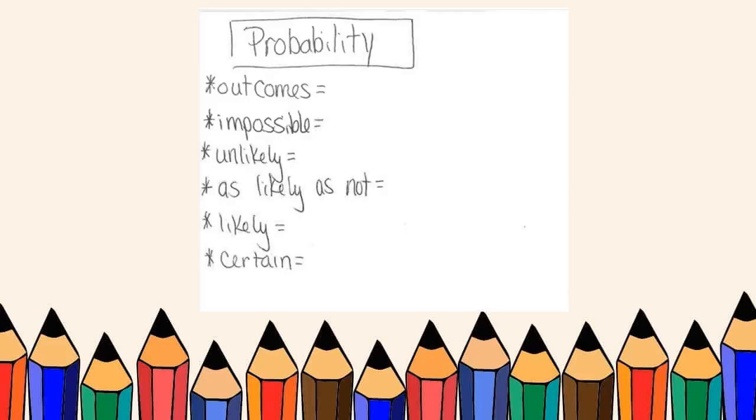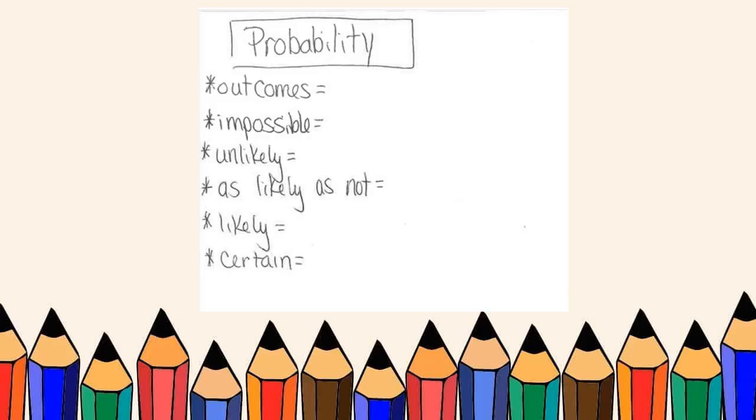Probability comes with a whole new set of vocabulary. So what we're talking about when we're talking about probability is the chance that something is going to happen. So when we are thinking about the chance that something's going to happen, we're going to assign a probability to it. So for our first vocabulary word, outcomes.